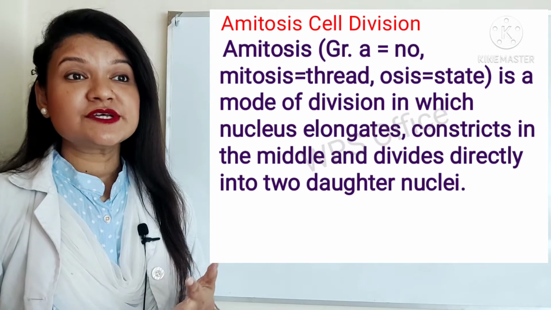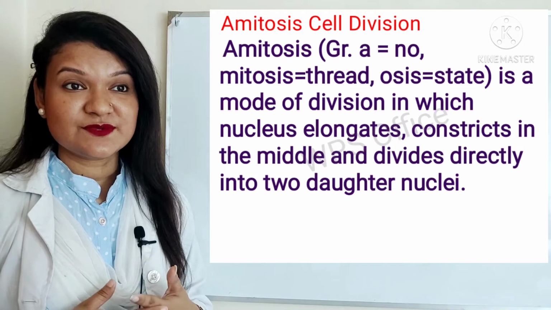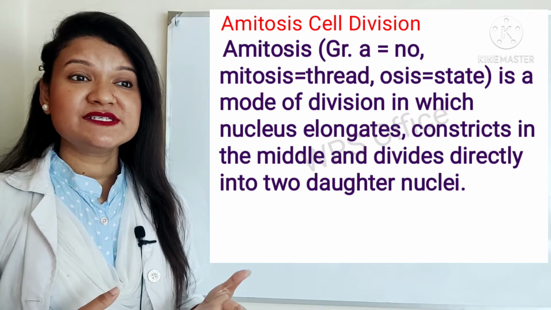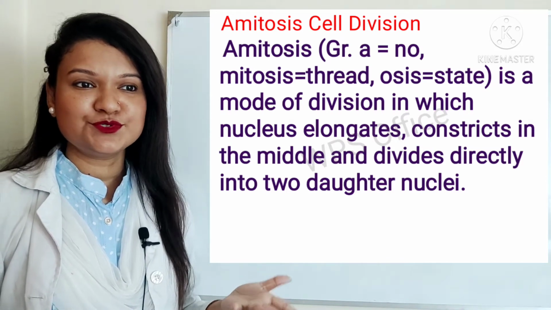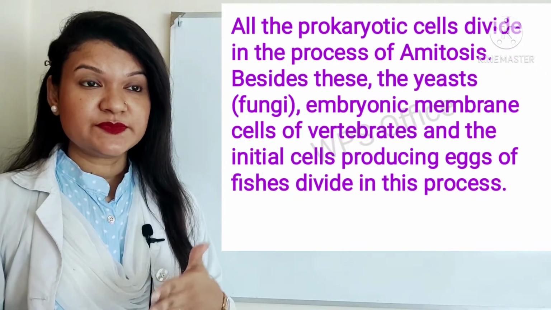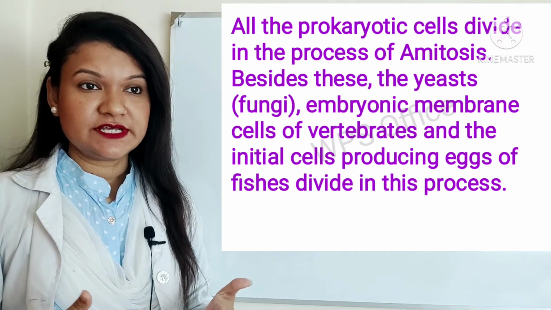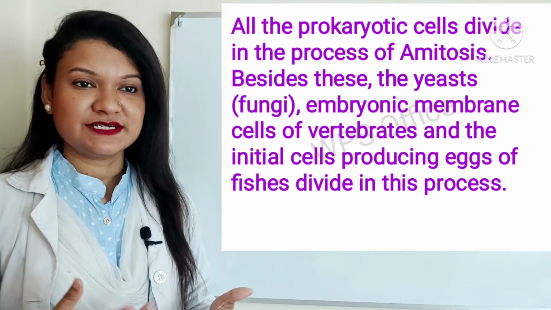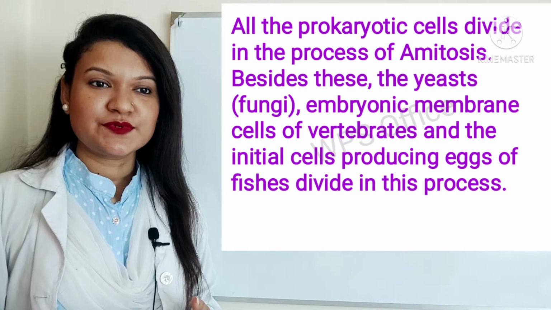The word amitosis comes from Greek: a means no, mitos means thread, and osis means state. It is a mode of division in which the nucleus elongates, constricts in the middle and divides directly into two daughter nuclei. All prokaryotic cells divide by amitosis. Besides this, yeasts, that means fungi, embryonic membrane cells of vertebrates and the initial cells producing eggs of fishes divide in this process.